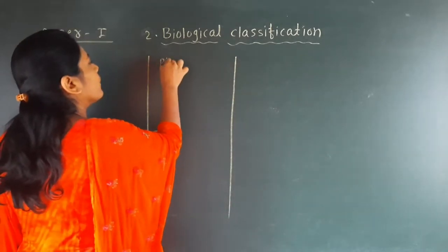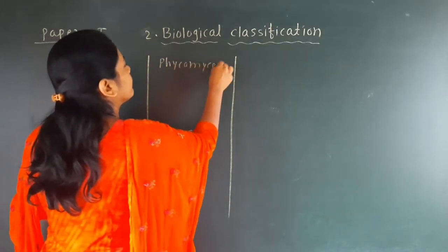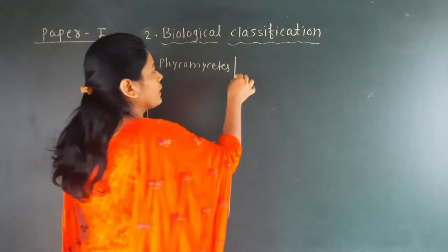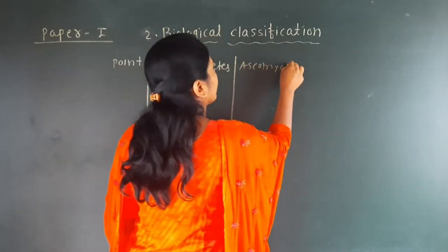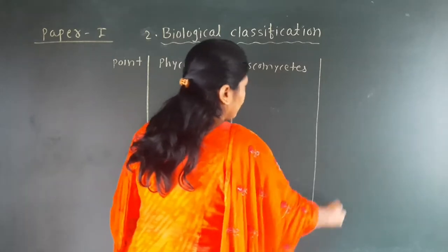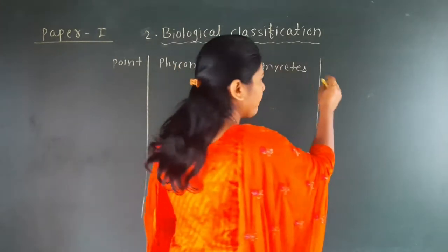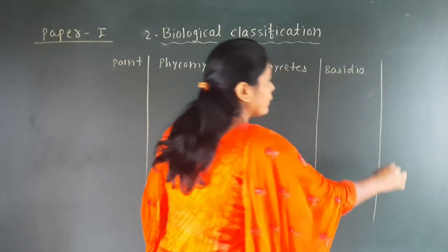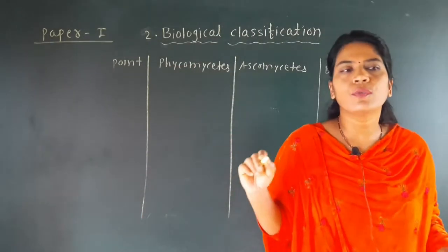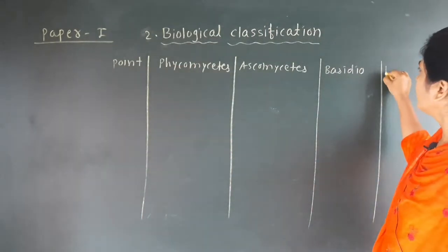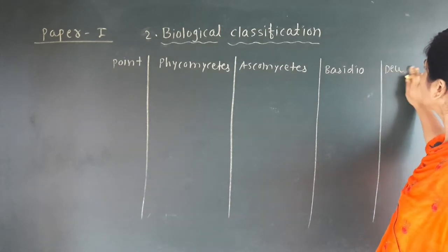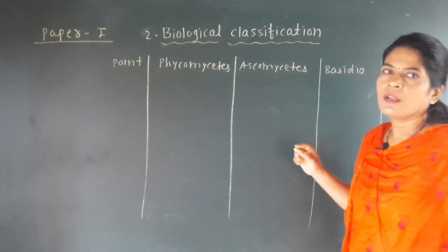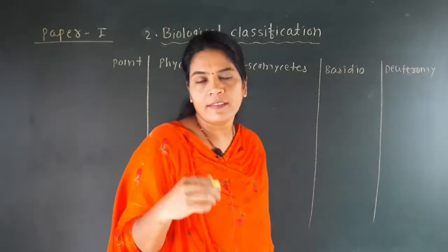First is Phycomycetes. Here we have written the points. Second one, Ascomycetes. Next one is Basidiomycetes. In short, we have written Basidiomycetes. And the last group is called the Deuteromycetes. Okay students, we have written in short. Which points are important, that we will discuss now.